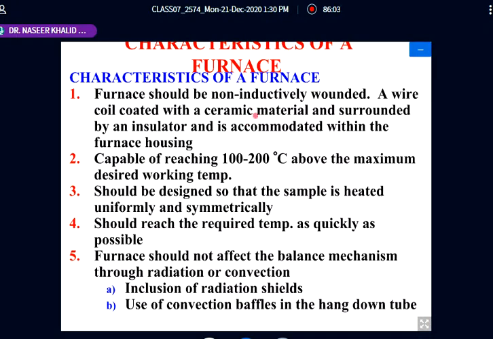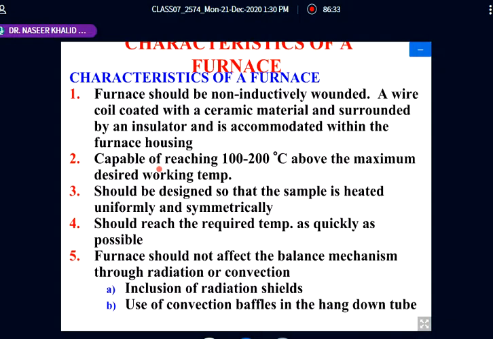This non-conducting material is coated on the coil so that the coil should not be in contact with the body of the furnace, so that no current disturbs the mechanism. It is for the safety of the human body, for example. It is for the safety of the instrument, so that no short circuit occurs.